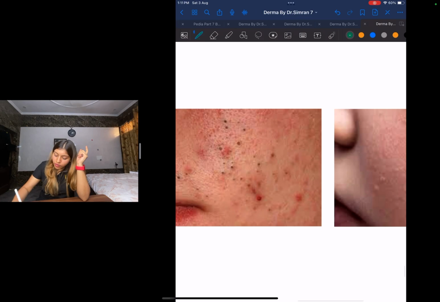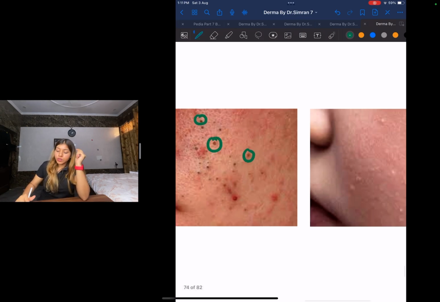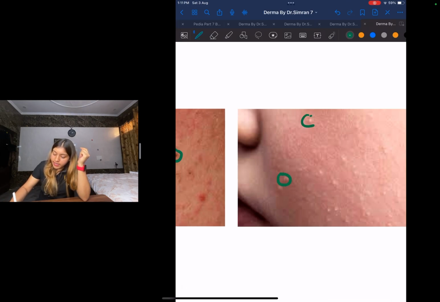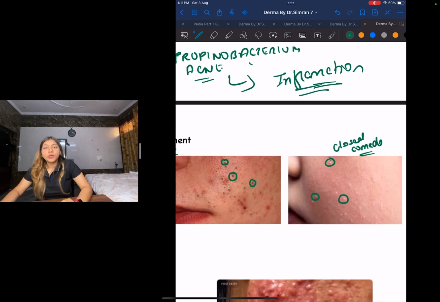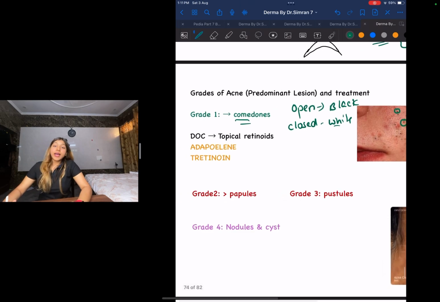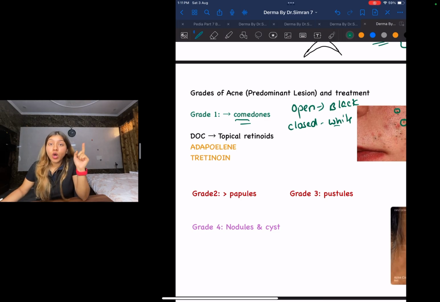You can see these are your blackheads, your open comedones, whereas these are your whiteheads, your closed comedones. This is going to be grade number 1. If they ask you what is the drug of choice for grade 1, comedones, the white and blackheads you see on your face, you will give topical retinoids.